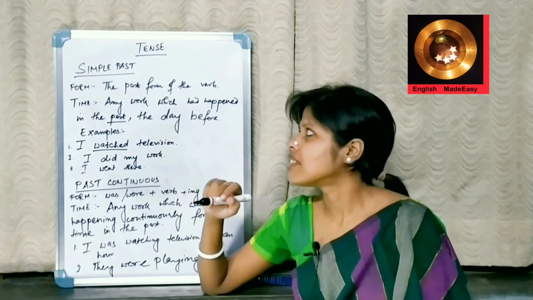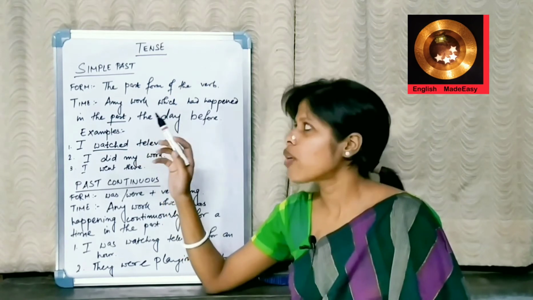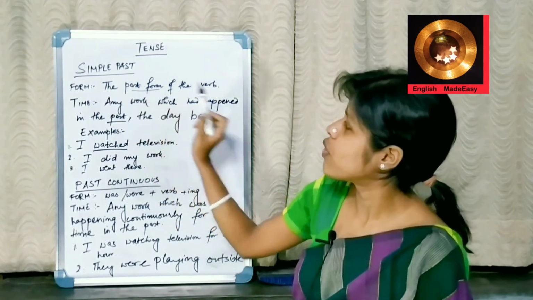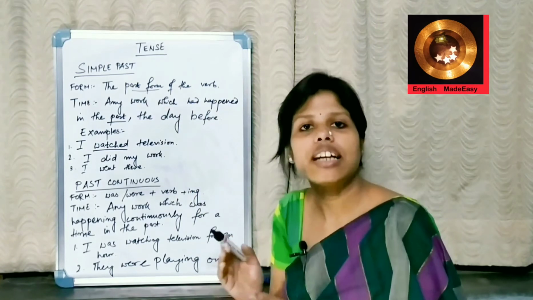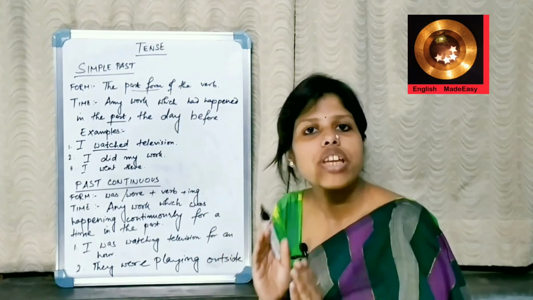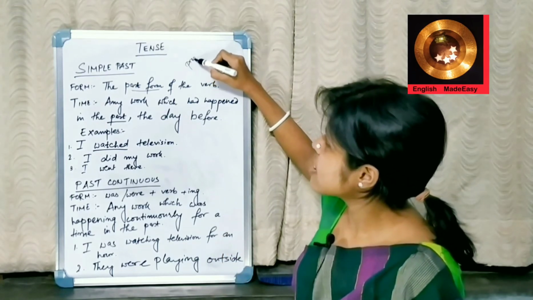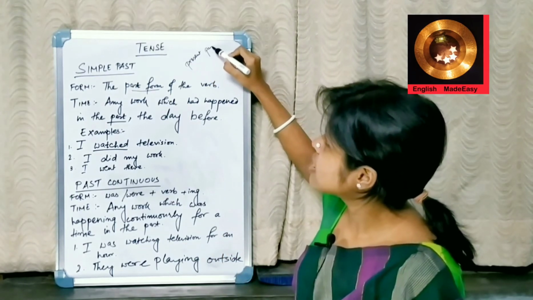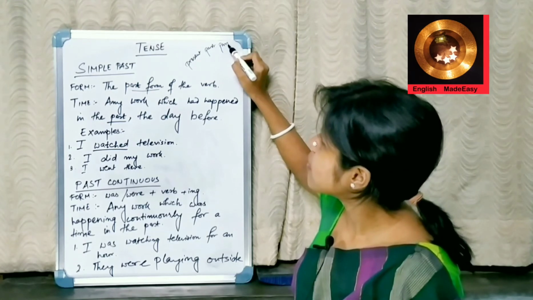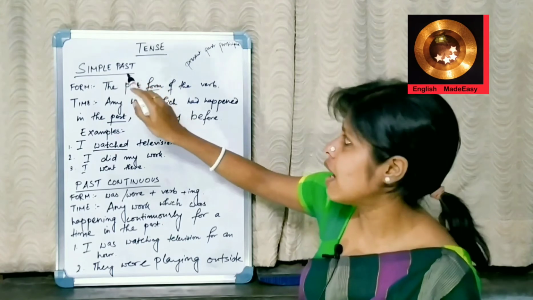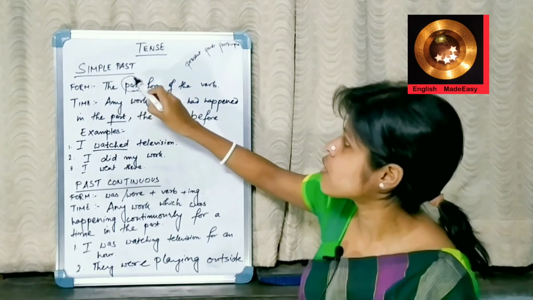Simple past. What is the form of using simple past? The past form of the verb. We have already learned there are three forms of verb. That is present, past and participle. So, in simple past, we have to take the past form of the verb.